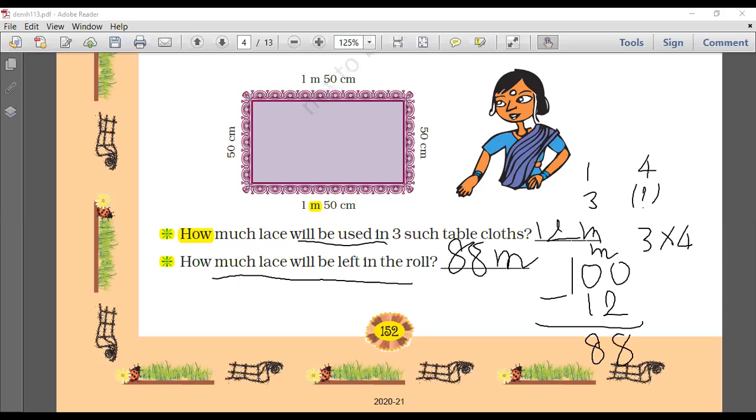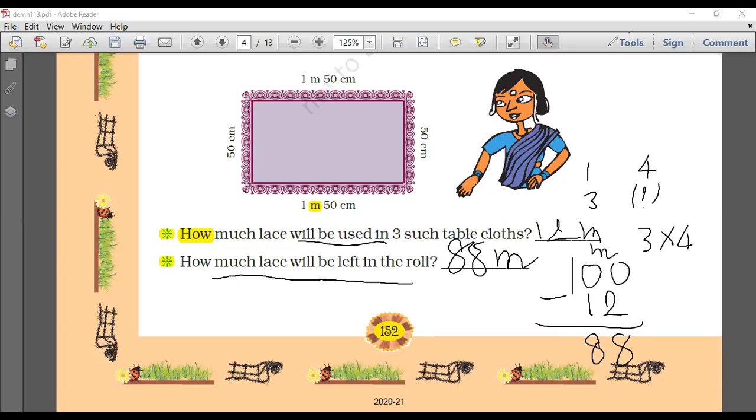How much lace will be used in 3 such tables? Yes, that is correct, 12 meters. And how much lace will be left in the roll? That is 88 meters. Correct? It's correct on my screen. Maybe on your screen you might be getting it different. I don't know why that happens.